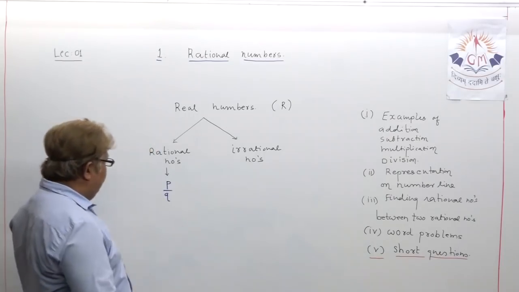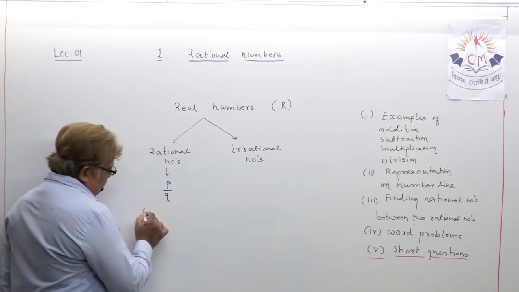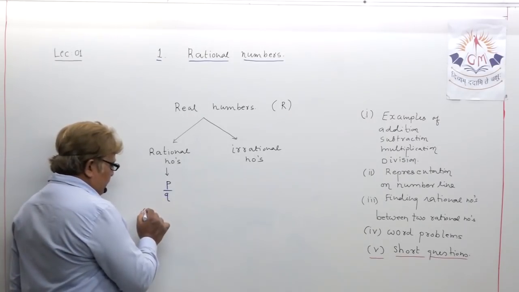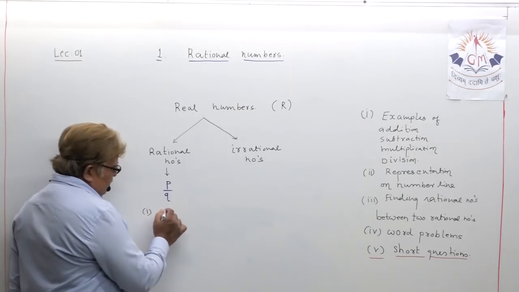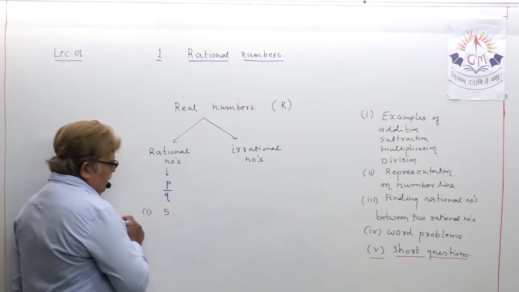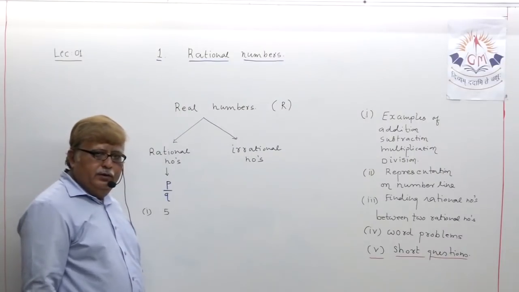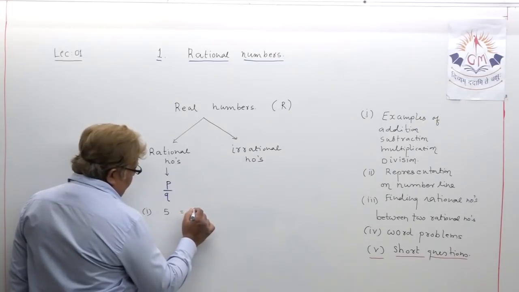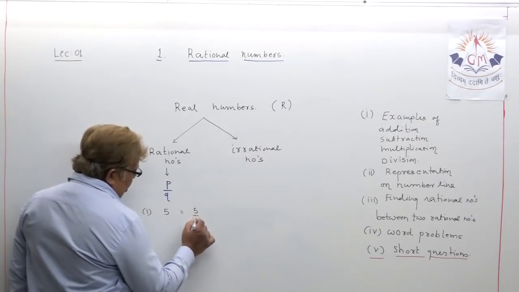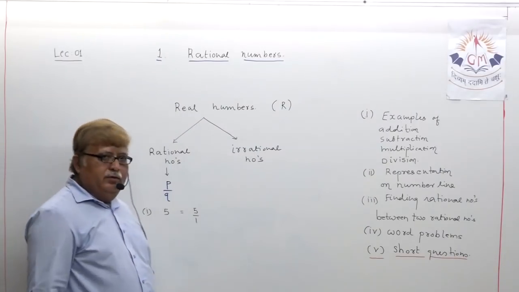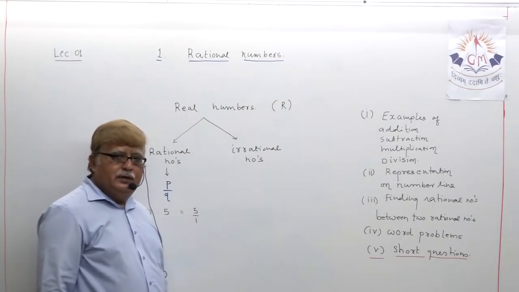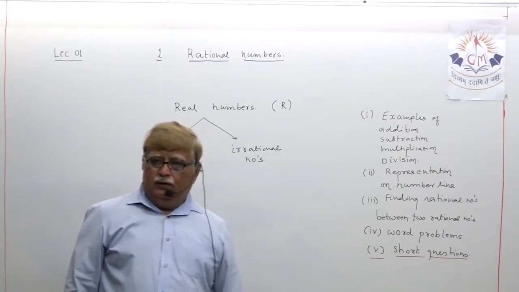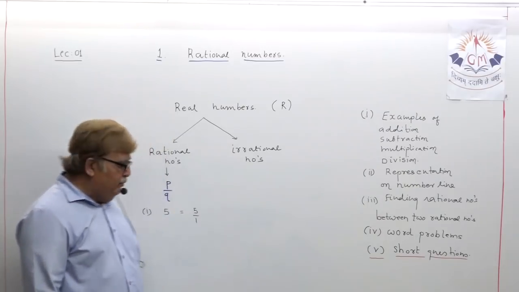Let us summarize, my dear students. See, if you write any positive number, suppose I write 5, is 5 a rational number? Definitely, 5 can be written as 5 upon 1, so it is already a rational number. So any positive number is a rational number.